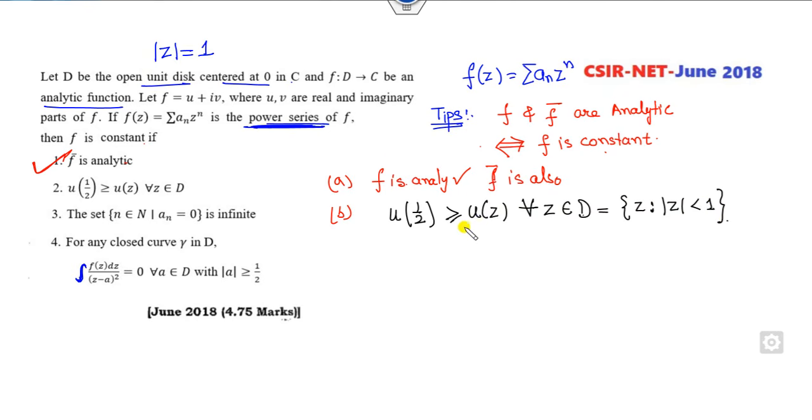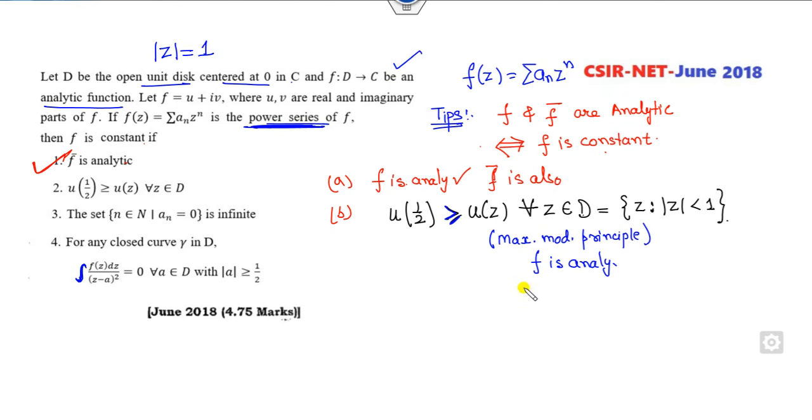Now what comes to your mind in complex analysis whenever you see a greater than or less than sign? Either you can use the maximum modulus principle or the minimum modulus principle, but the sign here is greater than, so you can apply the maximum modulus principle. What is the meaning of that? First of all, f must be analytic, that is given to you.